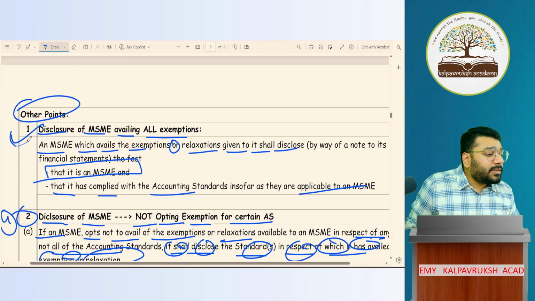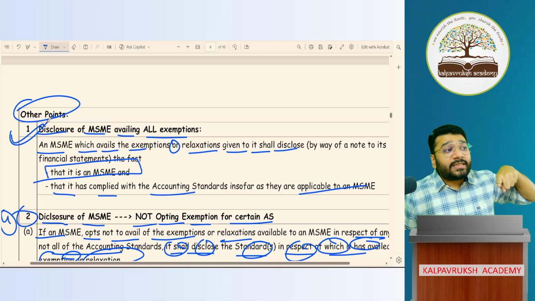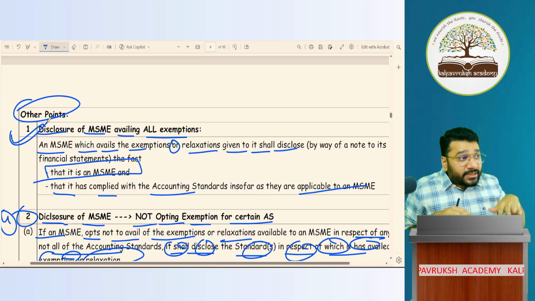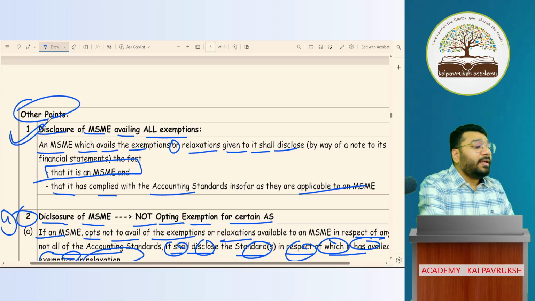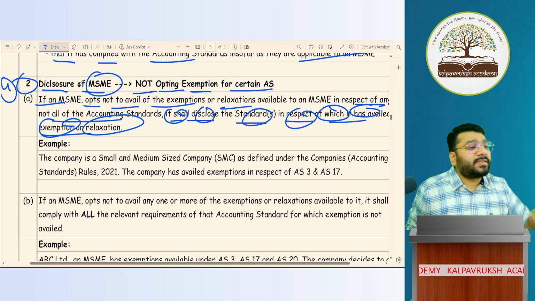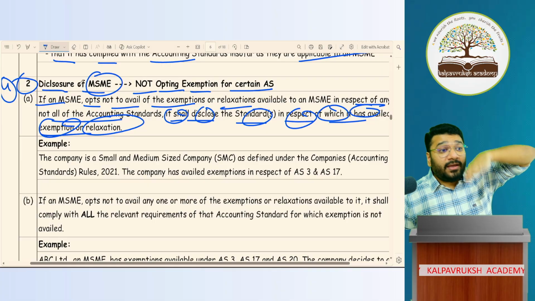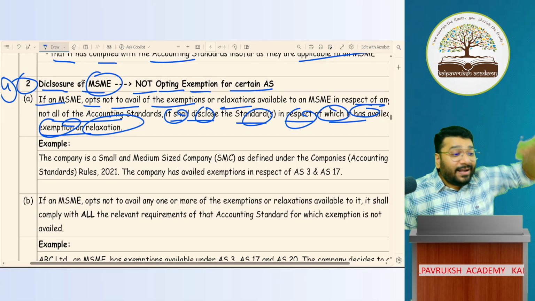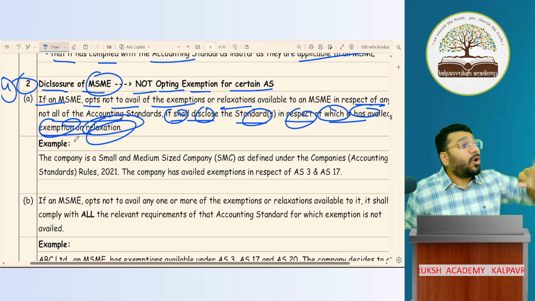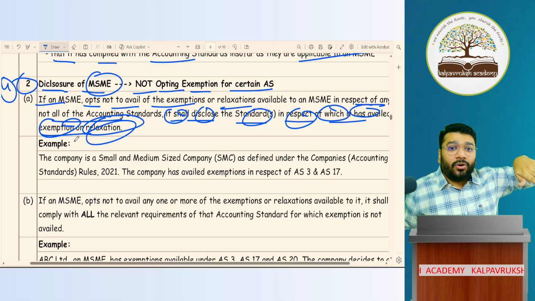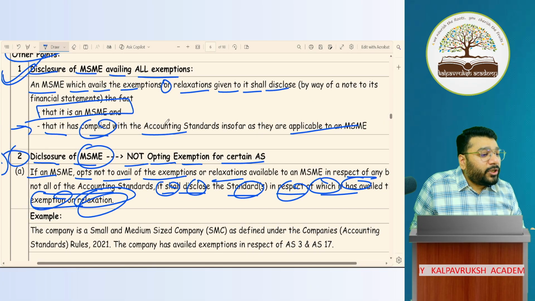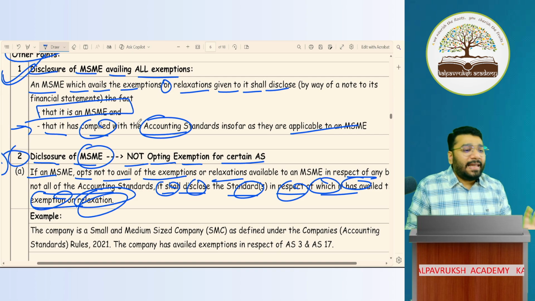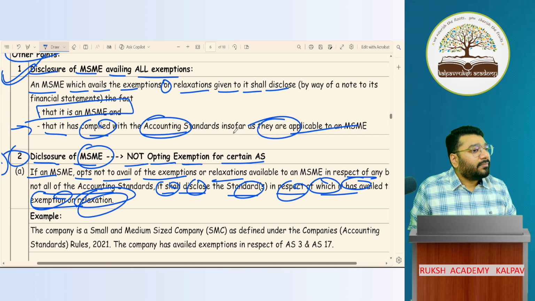So point number 1 talks about disclosure. What disclosure? Disclose that you are MSME and disclose that all the other AS which is applicable is followed. Got it? Not got it? Here, if MSME is not opting for some exemption, whichever exemption you're opting for, that disclosure you give. Because all the other AS which you followed, its disclosure is coming where? In this point. All the AS what you've complied with, I've complied properly, like that, give a disclosure. That is getting covered in point number 1.